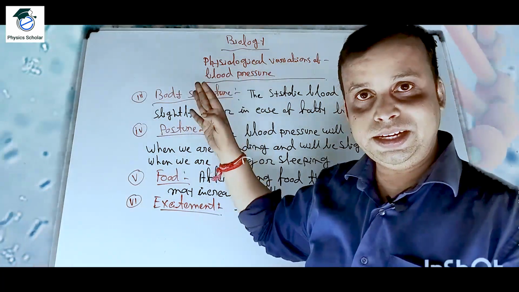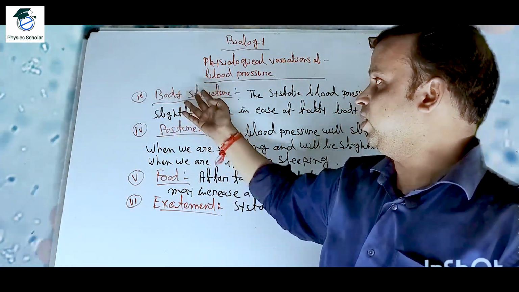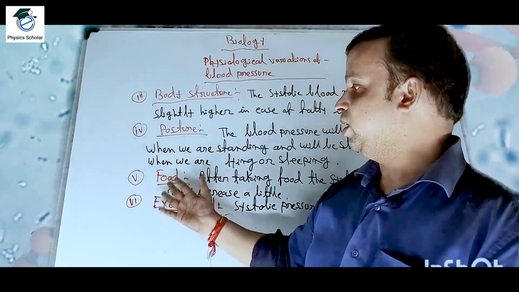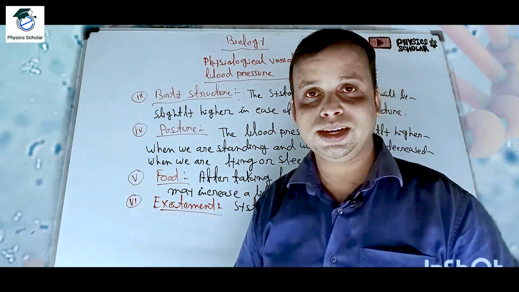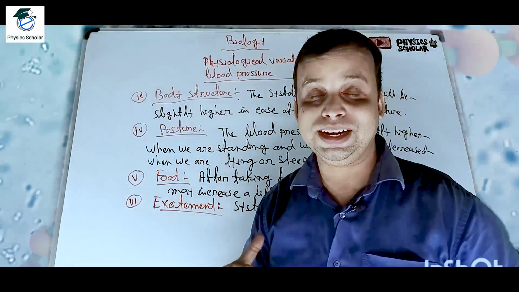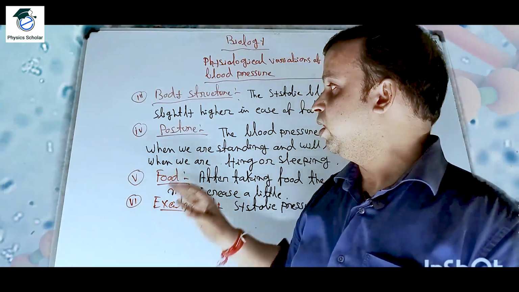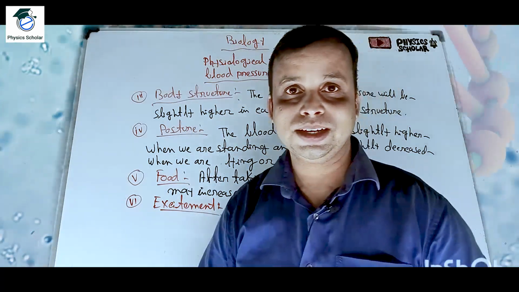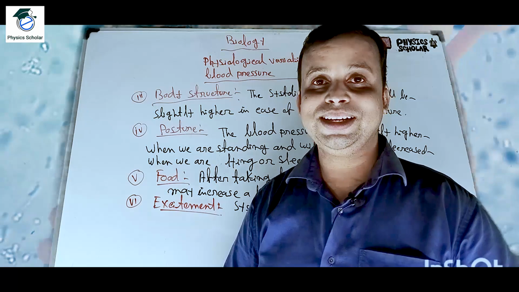So the first one is age, second is sex, third is body structure, then posture, food, excitement or emotions. Clear? So all are the parameters on which the blood pressure depends and may vary. Okay, so I hope you have understood this. Clear? Now let us move to the next topic.